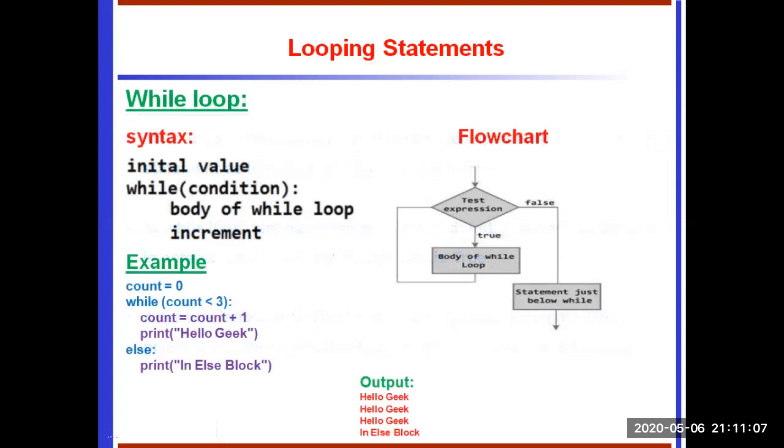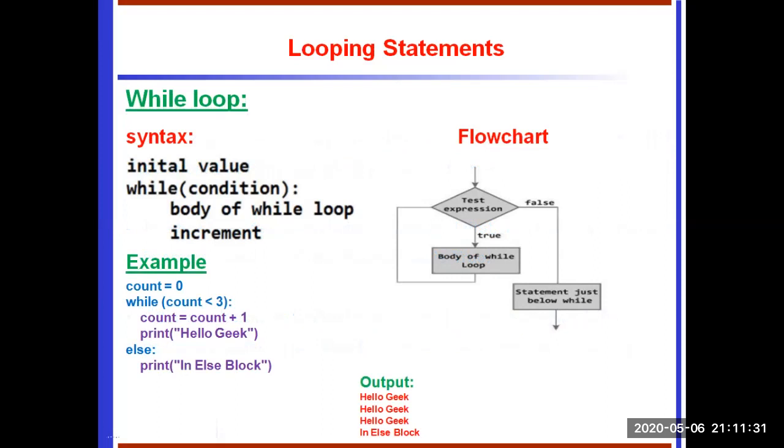This is the syntax for a while loop. First, set the initial value, how many times the loop should execute. While, check the condition, end with a colon. What are the statements you want to execute? That is called the body of the loop, within an indent. That's all.